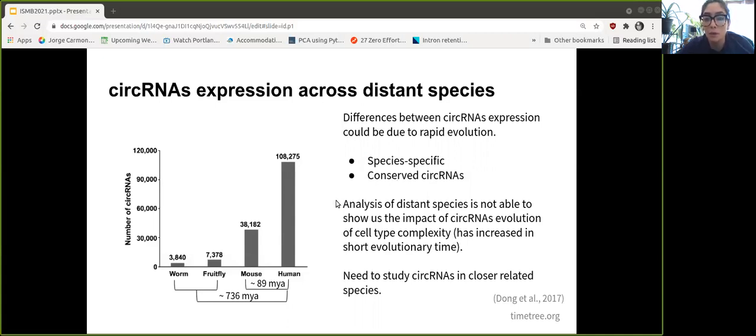So one of the problems when analyzing these molecules across distant species is that we cannot find the impact of circular RNA evolution in cell type complexity. That is also because we already know that cell type complexity evolution has increased in a very short evolutionary time. So then to find what is the impact of circular RNAs in this phenomenon, we need to study them in more closely related species.